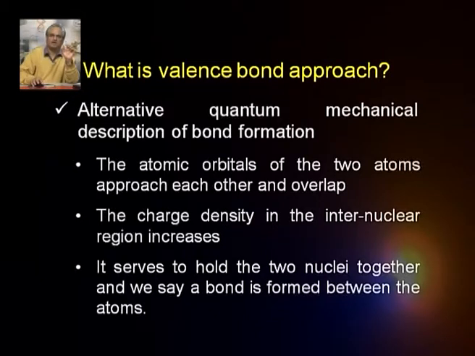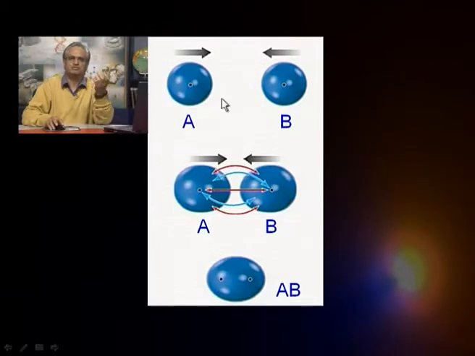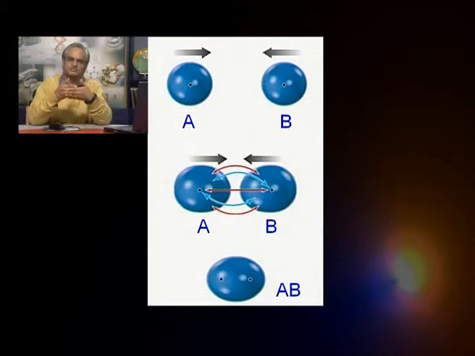Let us try to see. What basically happens is that suppose you have two atoms A and B which are far apart. Now, when they come closer, the electrons of atom A are attracted by the nucleus of atom B and vice versa, and the electrons of the two atoms repel each other, and so do the nuclei. As a consequence, attractive and repulsive forces come into play, the attractive forces being stronger than the repulsive ones, and so the two atoms come closer, and when they overlap what you get is a molecule of AB.